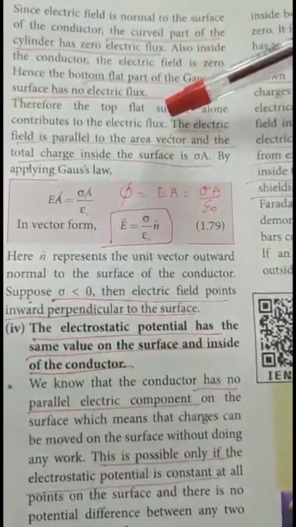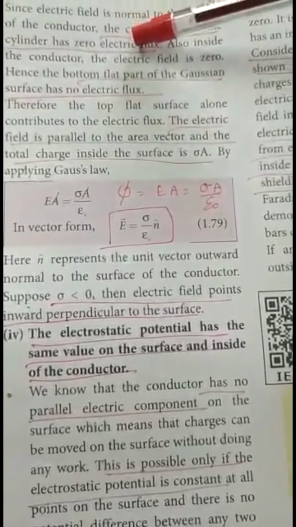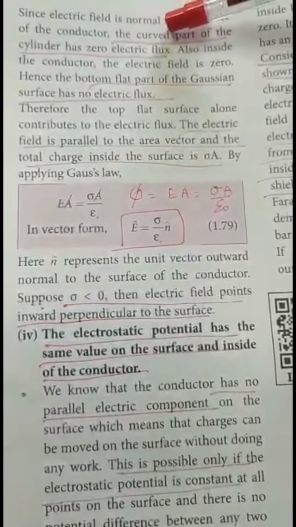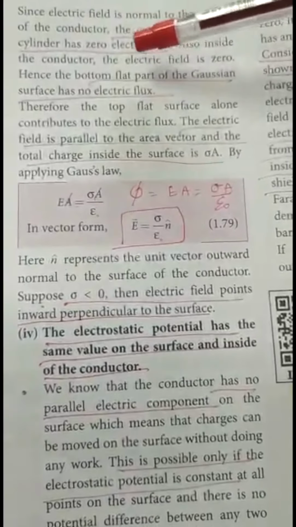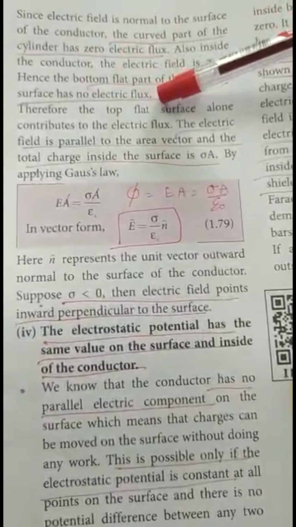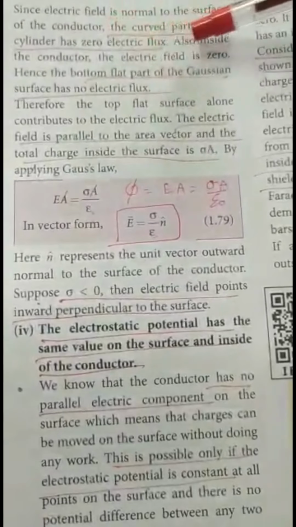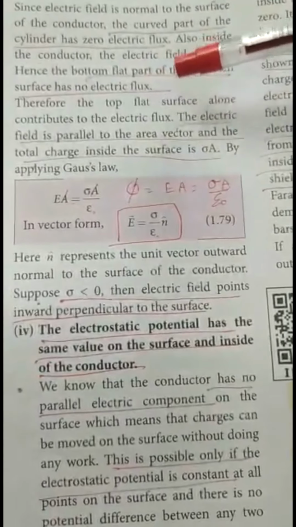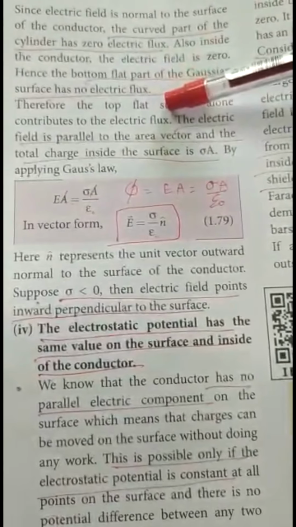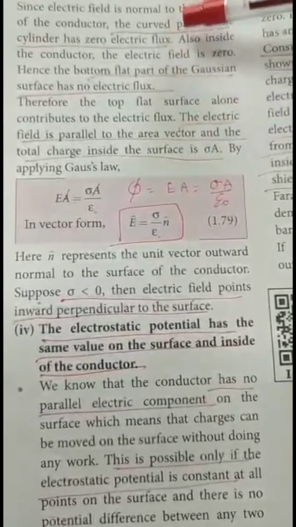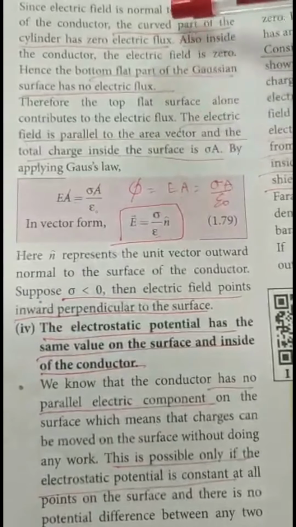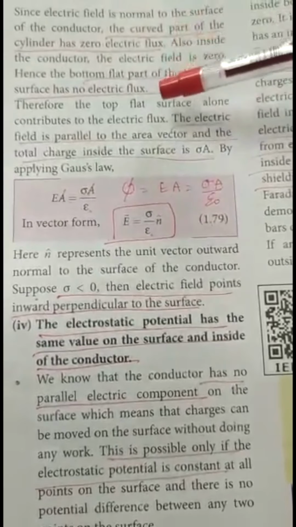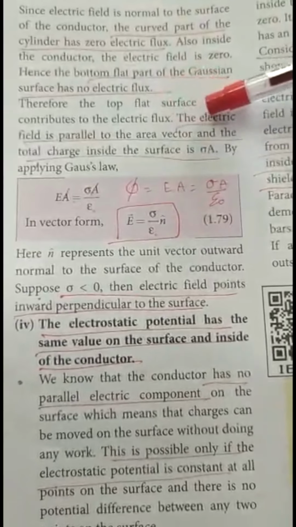When you see the curved part, the electric flux is zero here because the electric field is parallel to the surface. So the curved part has zero electric flux. Also the bottom part has no electric flux because inside the conductor the electric field is zero. So of the three parts, the curved part and bottom part do not have any electric flux, whereas only the top flat surface will contribute the electric flux.